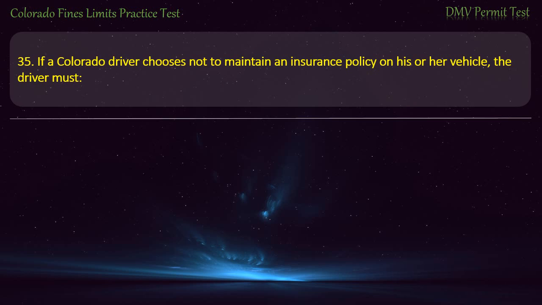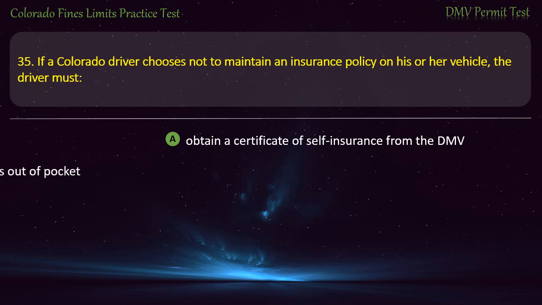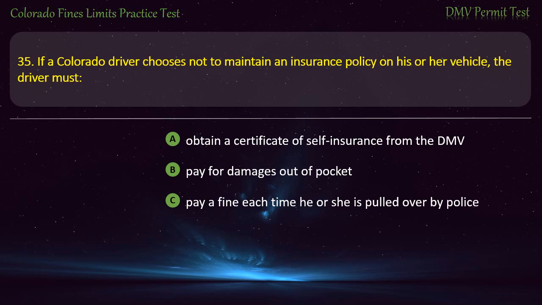Question 35. If a Colorado driver chooses not to maintain an insurance policy on his or her vehicle, the driver must obtain a certificate of self-insurance from the DMV. Pay for damages out of pocket. Pay a fine each time he or she is pulled over by police. Forfeit his or her license. Answer. Obtain a certificate of self-insurance from the DMV.